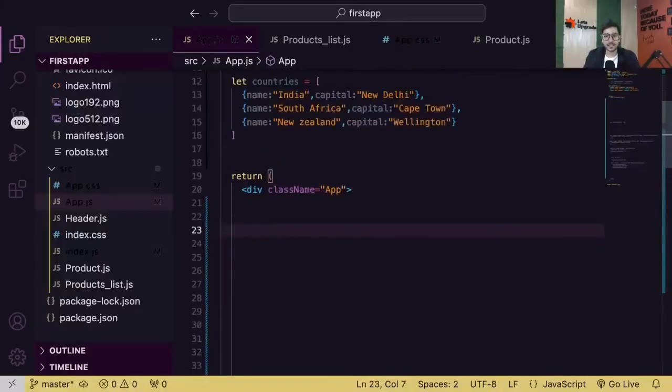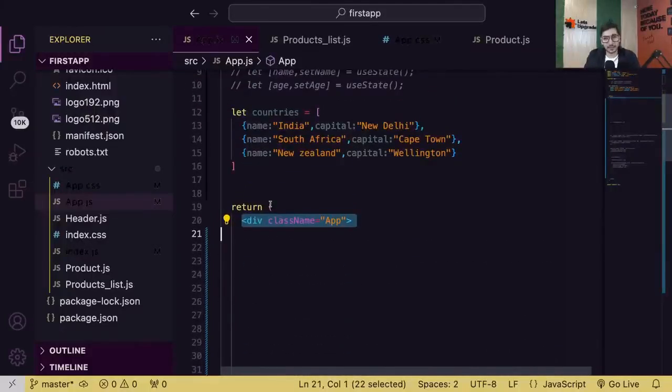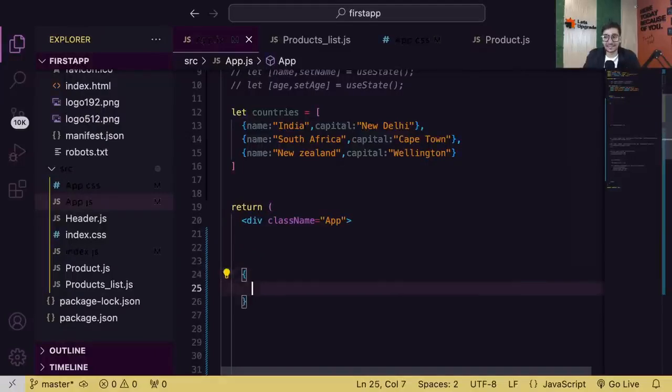See guys, now you are inside JSX. Inside return, remember, you are always in the JSX area. And in the JSX area, if you want to write JavaScript, you will always go with curly braces. Now inside these curly braces, you can write the looping logic.